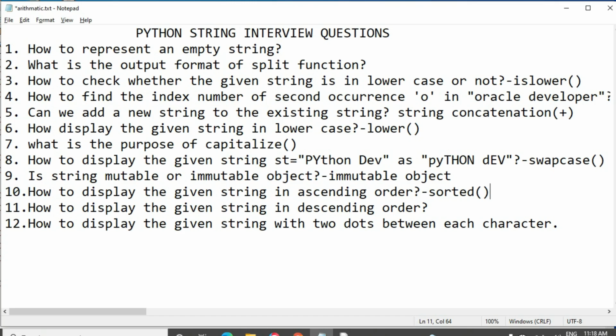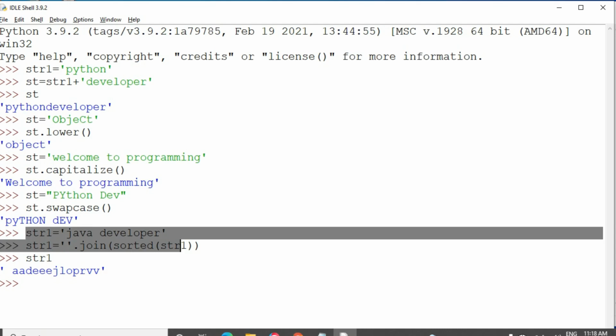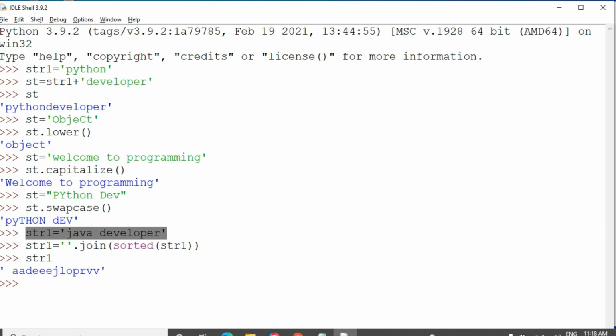Descending order means inverse to alphabetical order. Alphabetical order starts from A to Z, and descending order means Z to A. So how to display the given string in descending order? Let's see. I am taking the same string. Previously we have seen how to display in ascending order, and here we will see how to display in descending format.